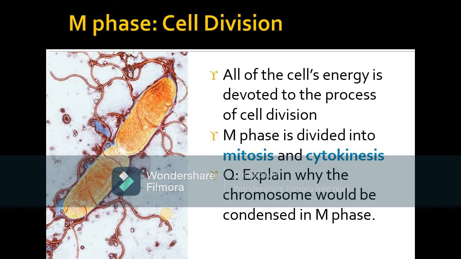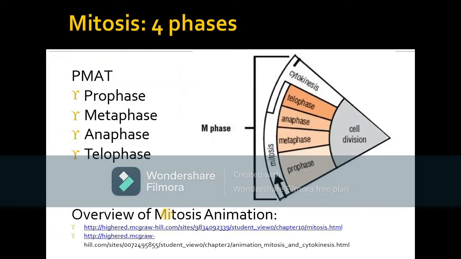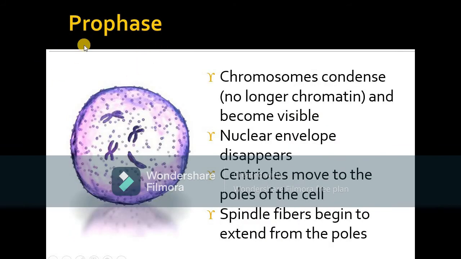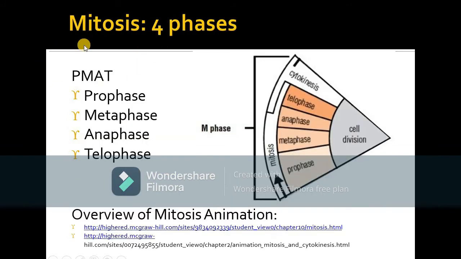The M phase is divided into two processes, mitosis and cytokinesis. Mitosis contains prophase, metaphase, anaphase, and telophase. You can remember it by remembering the word PMAT. Through PMAT, that means prophase, metaphase, anaphase, and telophase.